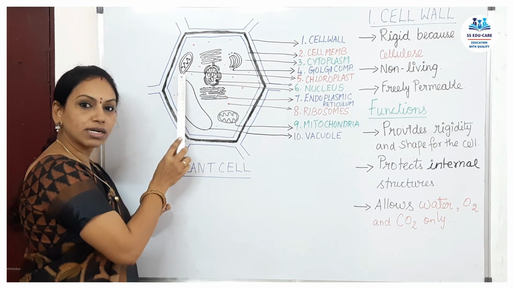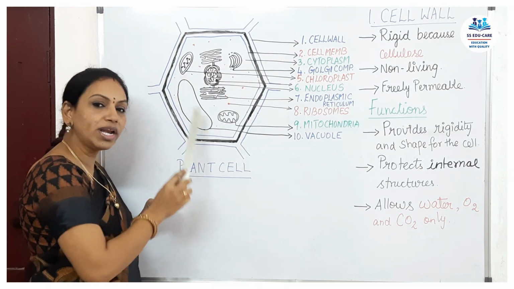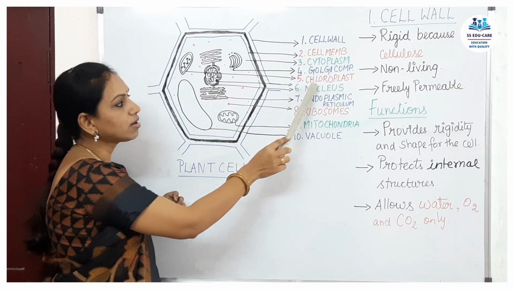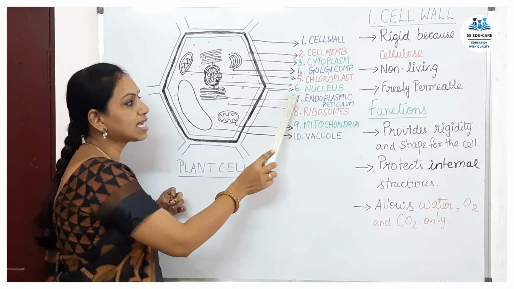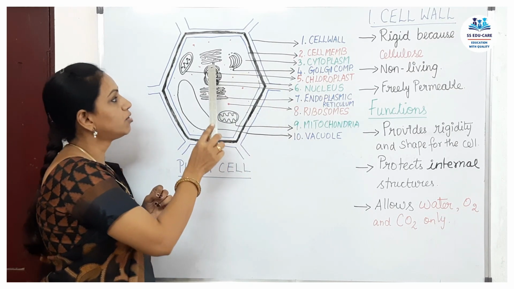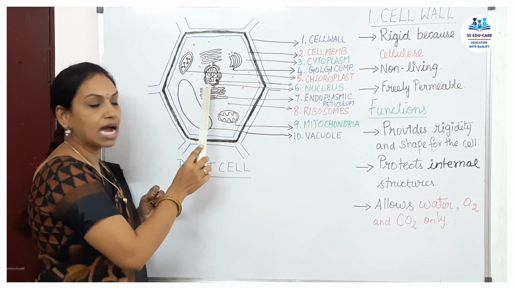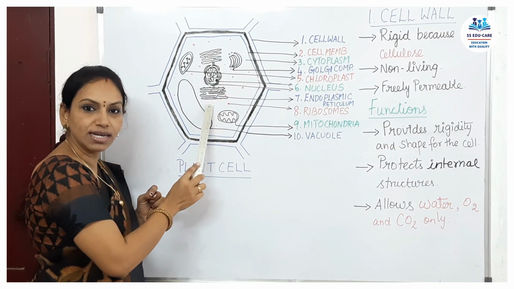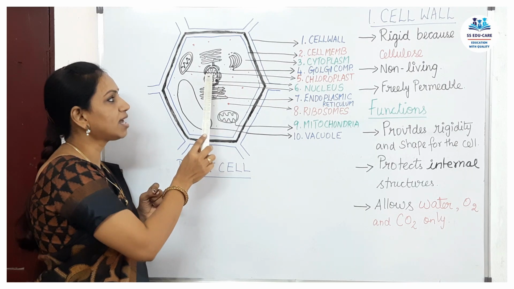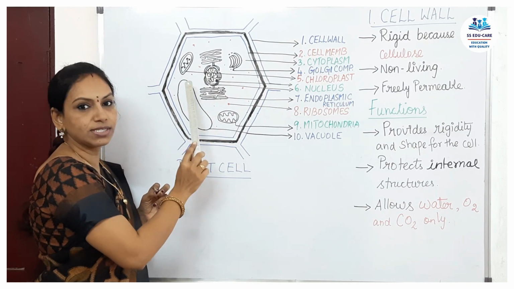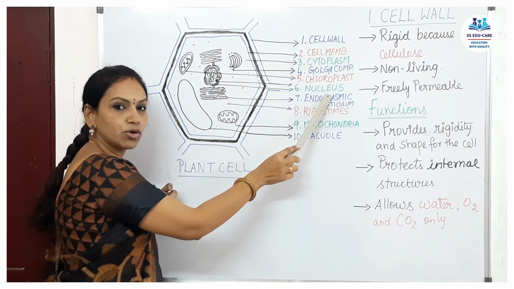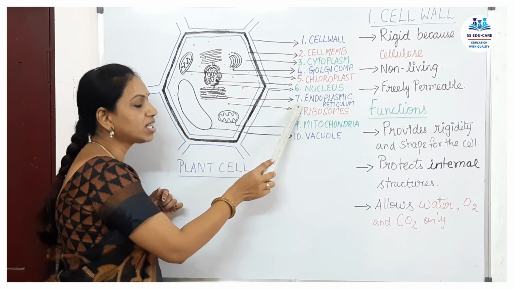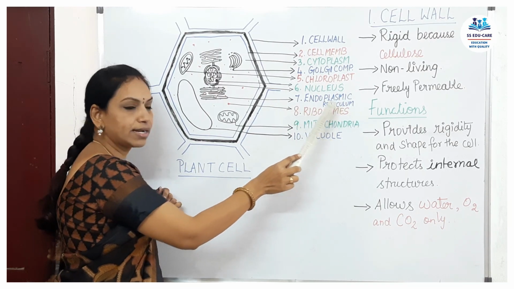Chloroplast is the organelle which is present only in the plant cell. That's your fifth part. Sixth is your nucleus. Nucleus is located here, attached with some other cell organelle, and this nucleus forms the center of the cell. Sixth is your nucleus.